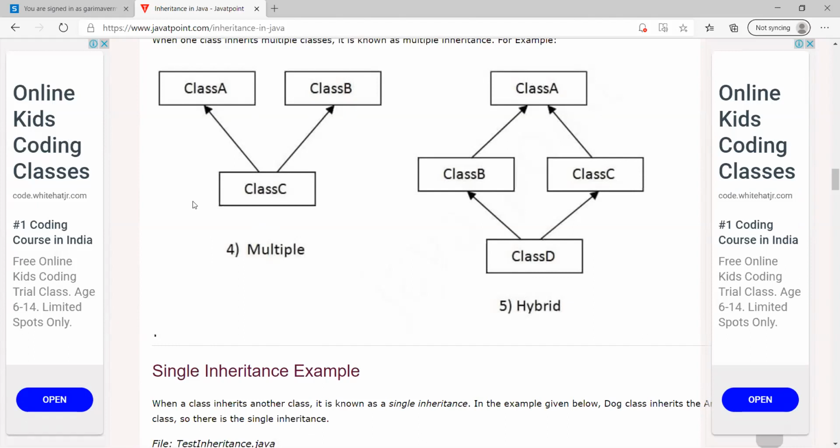And in the similar way, there is one more, the last type of inheritance, that is called hybrid inheritance. Now, what is hybrid inheritance? It is a combination of more than one inheritance. So if you look at this particular diagram, A, B and C, just look at this diagram. So it is having hierarchical inheritance, single parent, multiple child. Now come to the lower side, multiple parent, single child. So in the lower part you are getting multiple inheritance and in the upper part you are getting hierarchical inheritance.